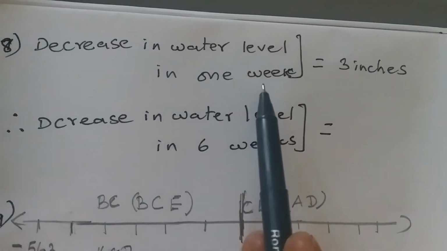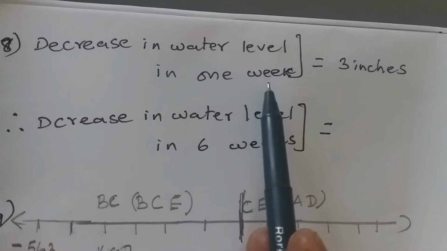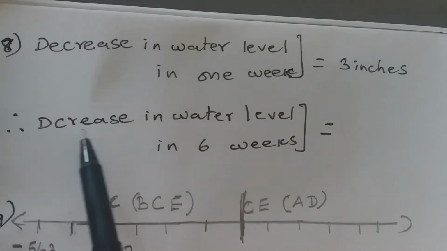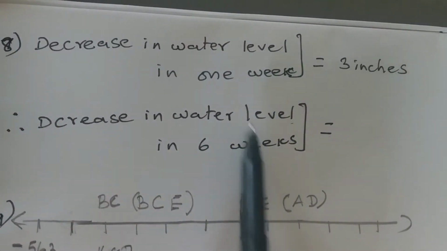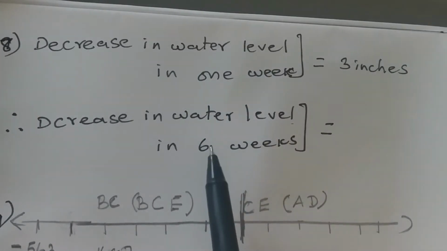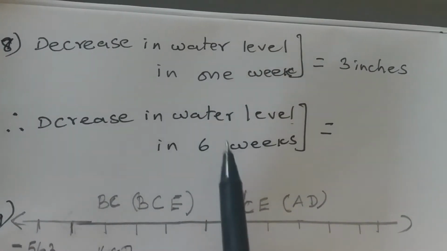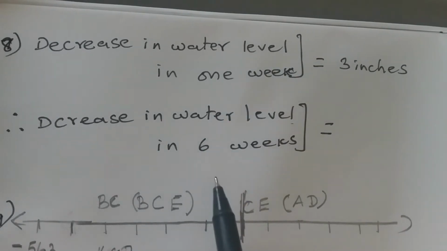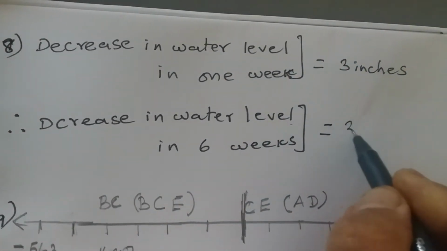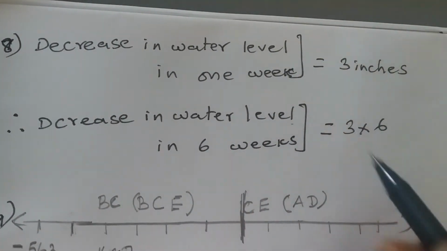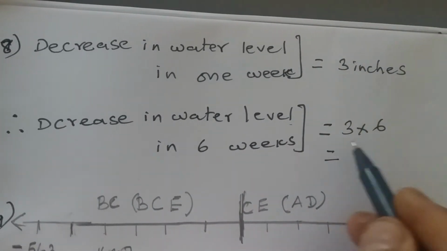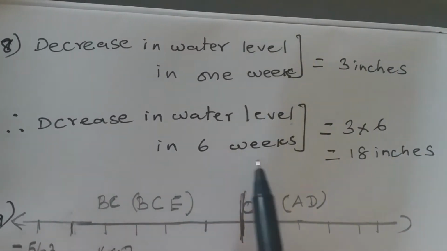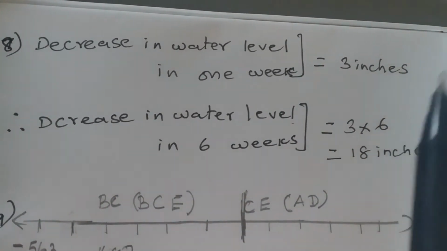Decrease in water level in 1 week. How much did the water level go down? Decreased 3 inches in 1 week. We are supposed to find the decrease in water level in 6 weeks. We know for 1 week. We have to find for 6 weeks. It is a simple mathematical concept in word problems. We know for 1, we have to find for many. What is it? Multiplication. So 3 into 6 or 6 into 3. It will give you the same answer. 3 sixes are 18 inches. So how many inches did the water level go down? After 6 weeks, the water level reduced by 18 inches.